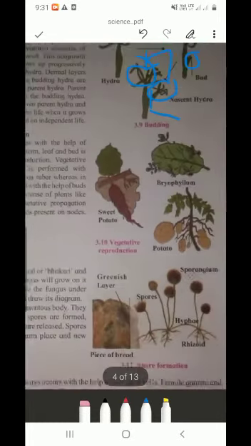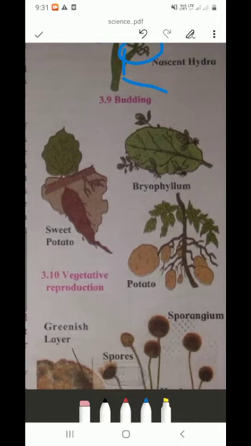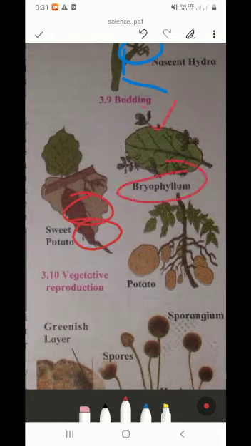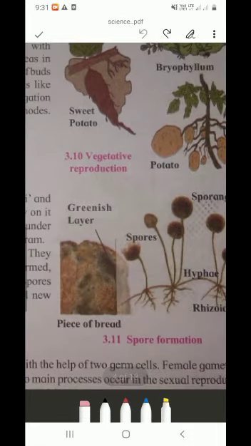Then is vegetative propagation. Propagation means reproduction done by various parts of plants. In carrots and sweet potato, the roots do the reproduction. In Bryophyllum, leaves do the reproduction. In potato, eyes do the reproduction. This is vegetative propagation. Simple. It means a part of a plant does the propagation or reproduction.